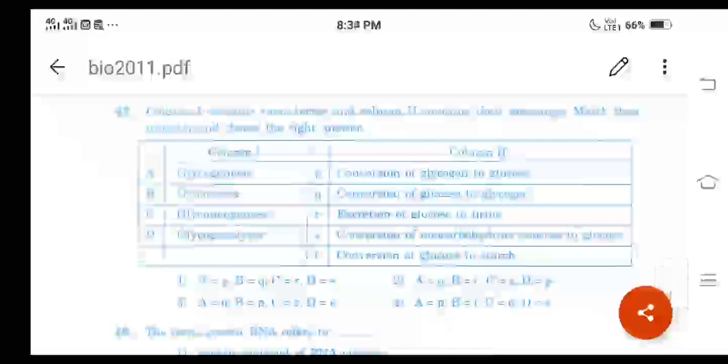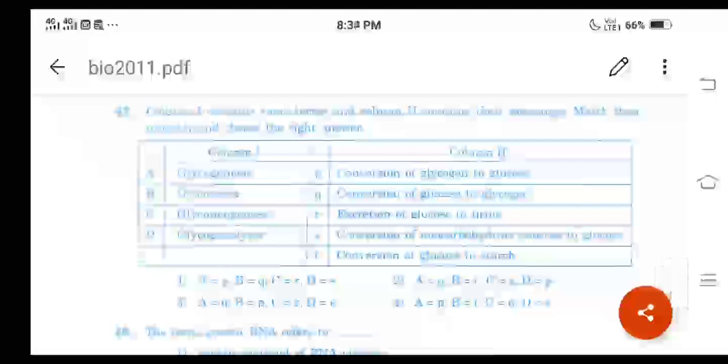It means A refers to Q, glycogenesis. Glycogenesis means conversion of glucose to glycogen. Then B is equal to R, glycosuria. It is nothing but excretion of glucose in urine. Then C will match with S, gluconeogenesis.